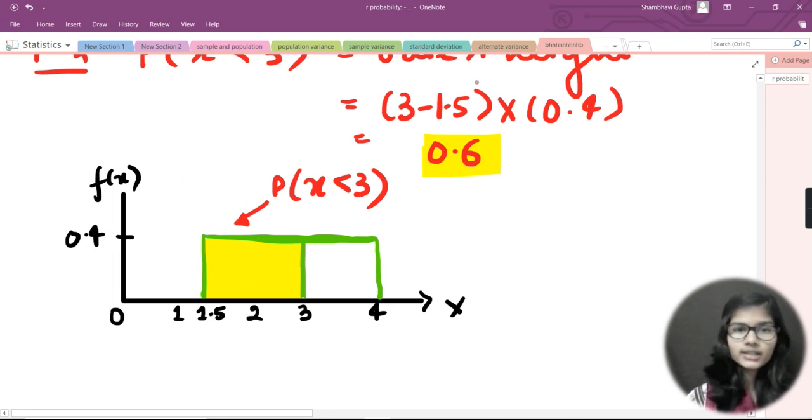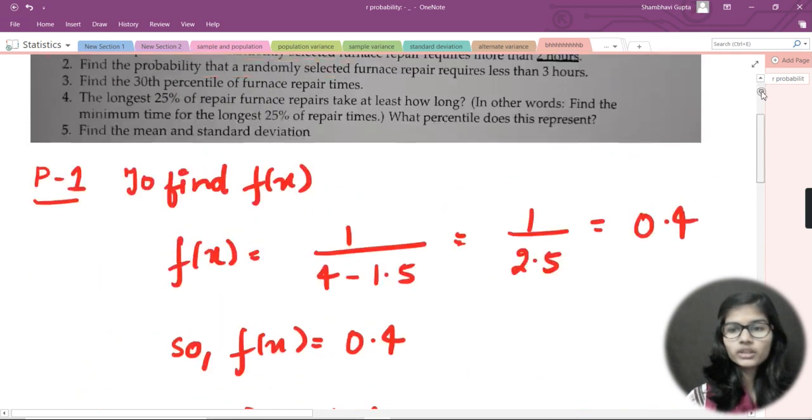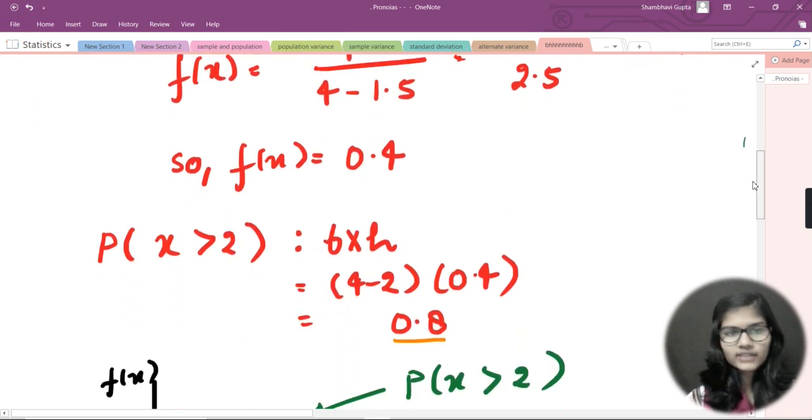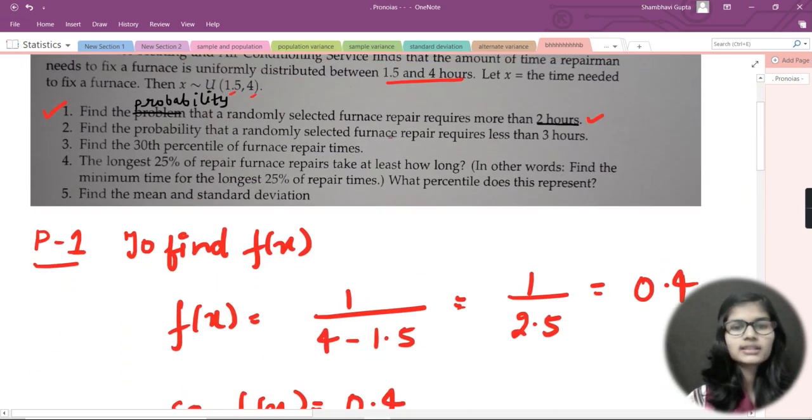Here in the first question, I just did the same thing. In the first question, it was asking me to find the probability that a randomly selected furnace repair requires more than 2 hours. So for more than 2 hours, we did x is greater than 2. And in the second part, we were asked to find the probability that a randomly selected furnace repair requires less than 3 hours.